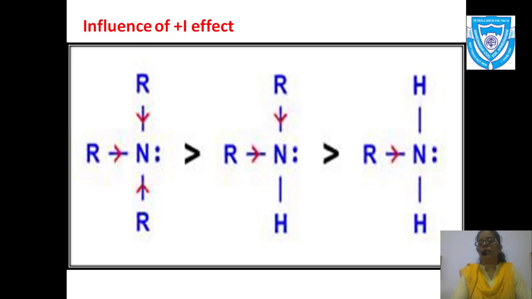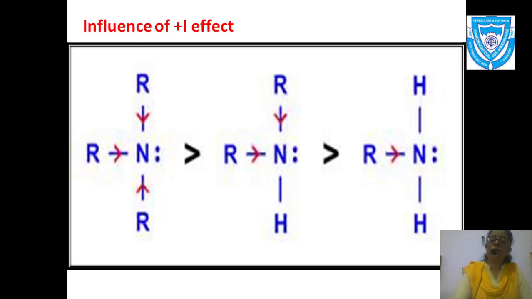That is, the electron pair between R and N is shifted towards nitrogen because nitrogen is more electronegative. So it is a plus I effect of the R group. As I move backward from 1 prime to 2 prime, I have two alkyl groups, which show a 2 plus I effect. Naturally, the electron density on nitrogen increases because of the plus I effect.